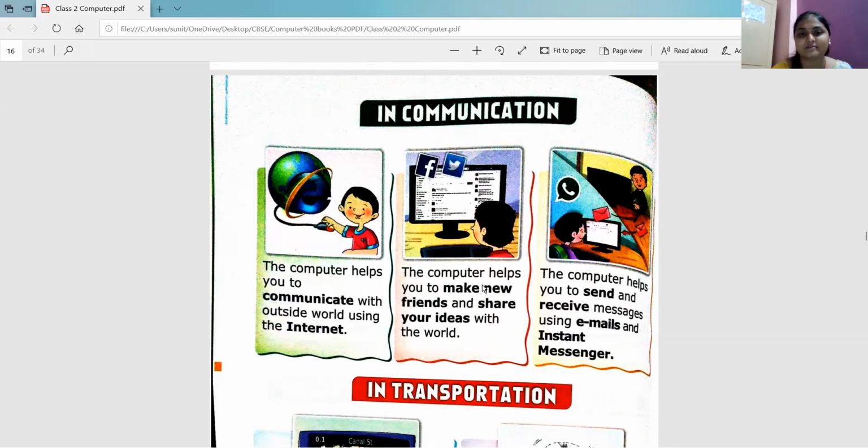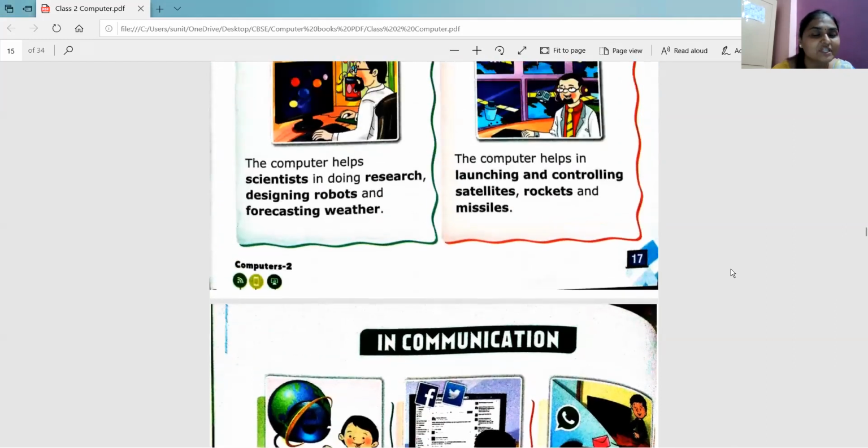It helps to make new friends and share your ideas with the world. It helps to send and receive messages using emails and instant messenger.